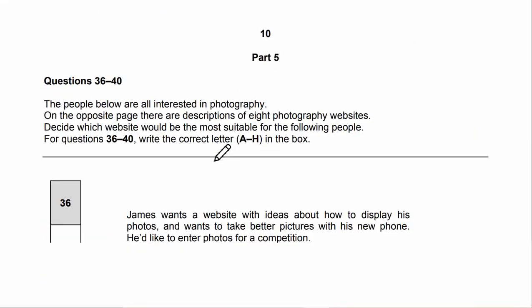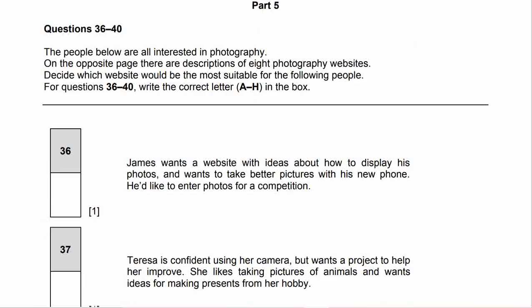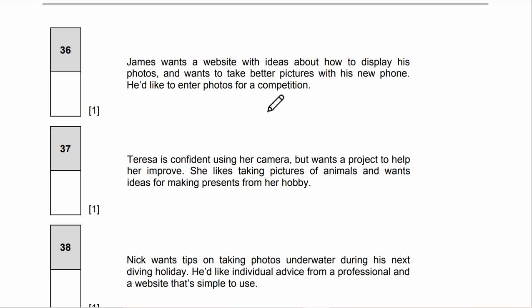Let's see number 36 to 40. People below are interested in photography. On the opposite page, there are descriptions of 8 photography websites. Decide which website would be the most suitable for the following people. For questions 36 to 40, write the correct letter A to H in the box. Let's see here. James wants a website with ideas about how to display his photos and wants to take better pictures with his new phone. He'd like to enter photos for a competition.